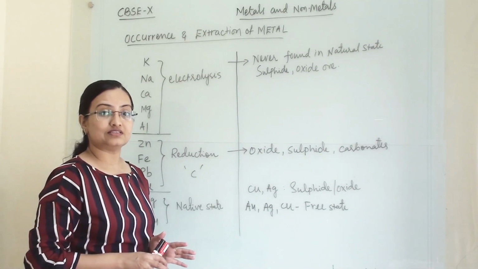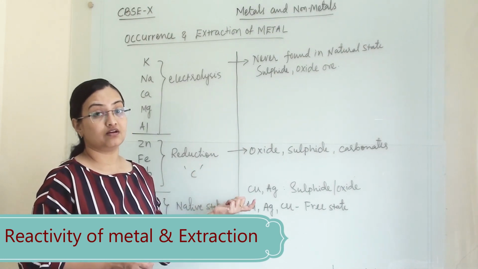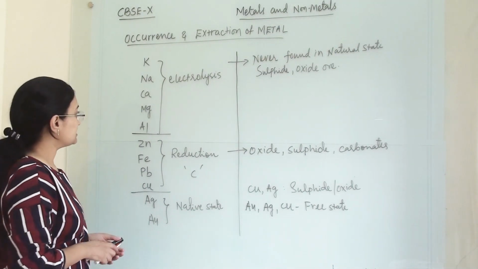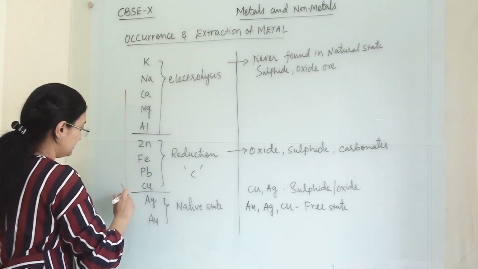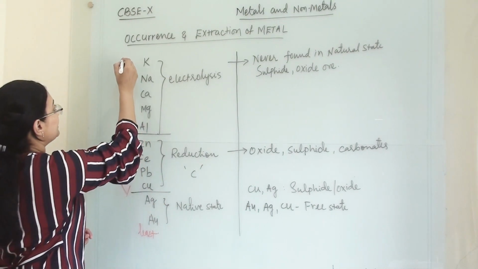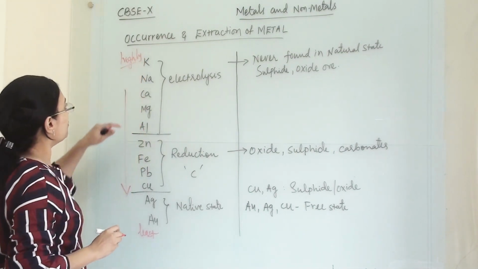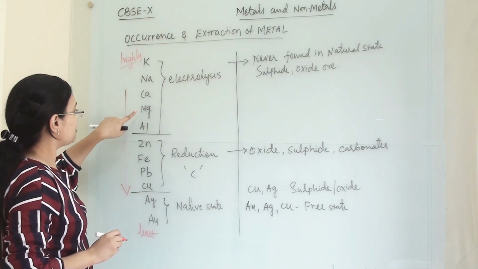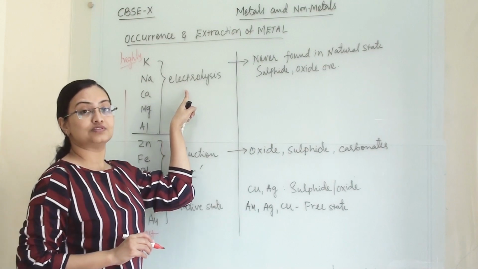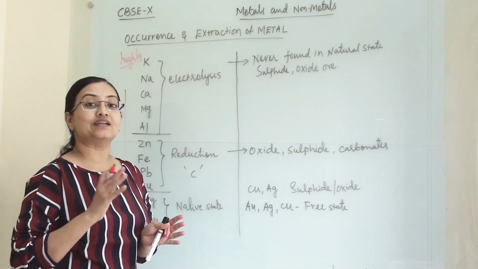Let us now understand, according to reactivity, how metals will naturally occur in the earth crust. This is our reactivity series. As we go down, these metals are least reactive and these metals are highly reactive. For all of these, potassium, sodium, calcium, magnesium and aluminium, we always need to do electrolysis to separate them from their impurities and from their combined state.